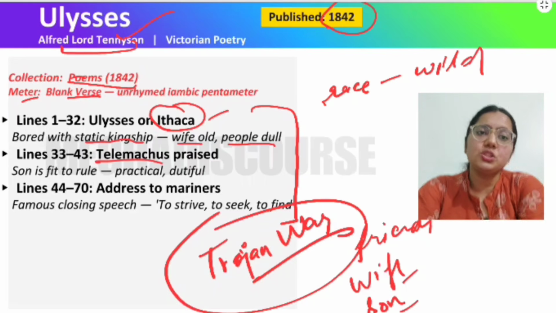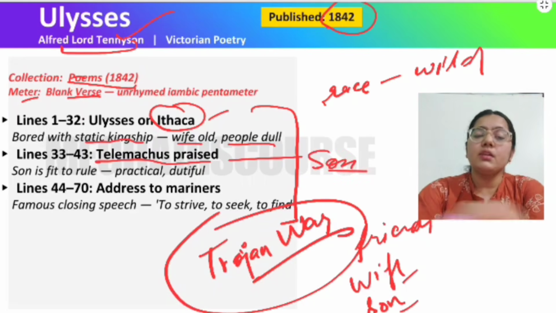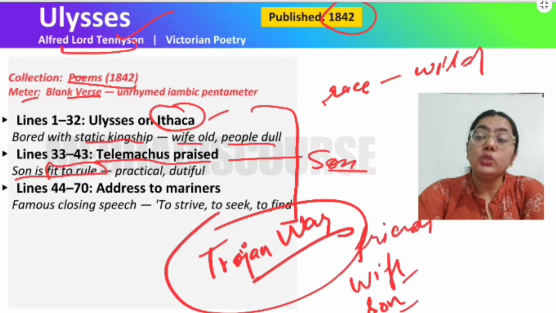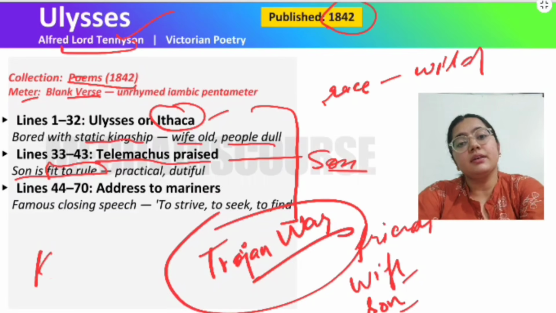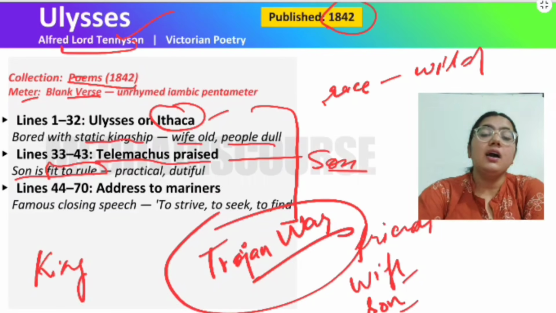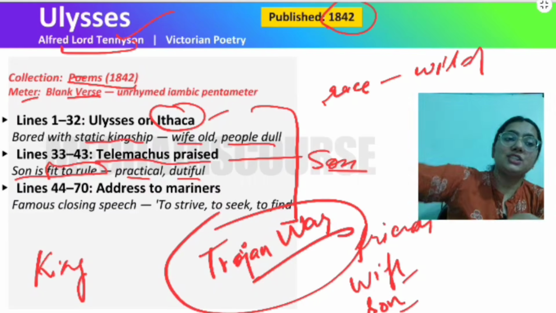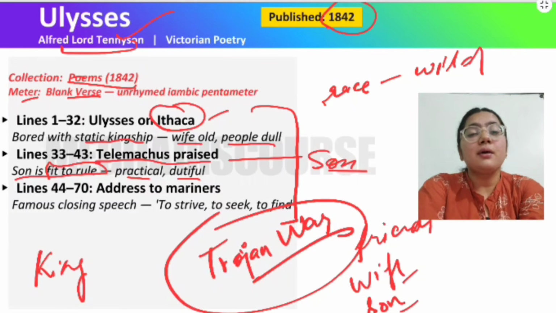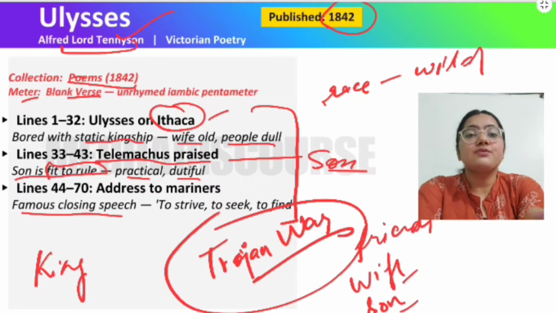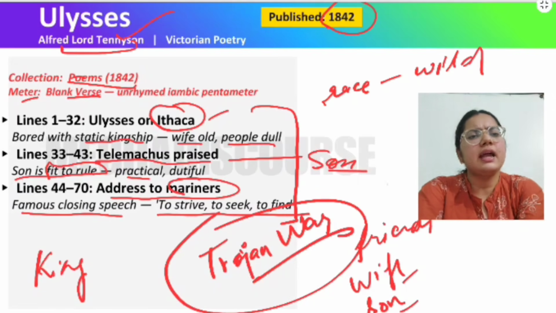Then there is Telemachus, who is the son of our Ulysses, and his son is very fit to rule. He says that my son is very good and he can rule and he can be made the king. He is very religious and he does the worship, and he is very practical and dutiful. So yes, I will make him the king, right? And I will myself go on the adventures again, and I will not come back home. So there is a famous closing speech here, and he addresses the mariners to strive, to seek, and to find.